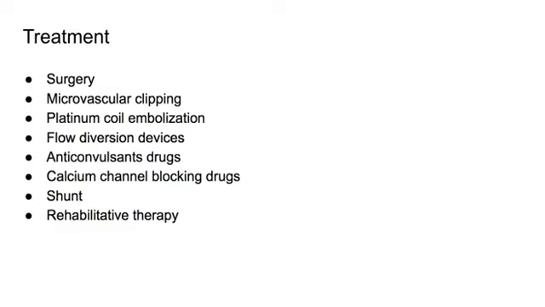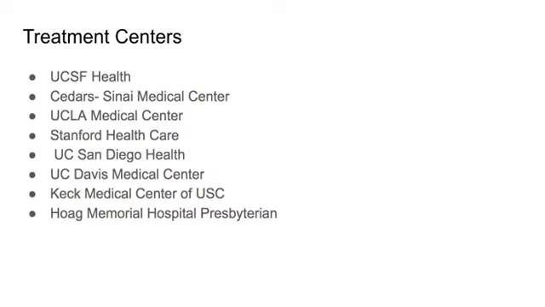Here we have treatment. Surgery. Microvascular clipping is one method of surgery. The second one is coil embolization. Depending on how extensive the cerebral aneurysm is, the medical providers, the physicians, will go up from there to evaluate which surgery will most likely save the patient's life. Local treatment centers in California of neurology.